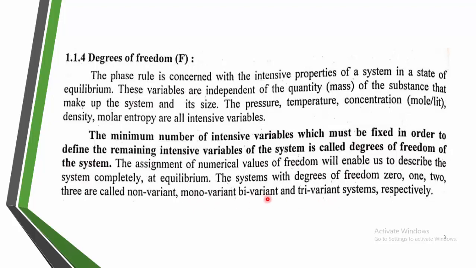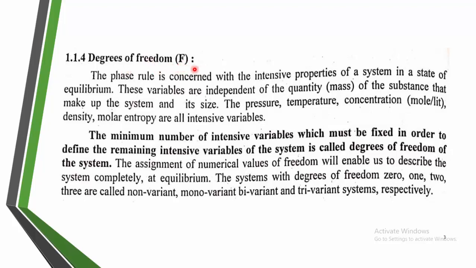Likewise, if the degree of freedom of such a system is 2, it is bivariant, so the state of equilibrium can vary with two variables, maybe pressure, temperature or concentration, meaning any two variables can vary. Similarly there may be a trivariant system. So degree of freedom is a very important concept regarding phase equilibrium, the phase rule and the phase diagram. For a system, the degree of freedom, indicated by F, can be calculated.